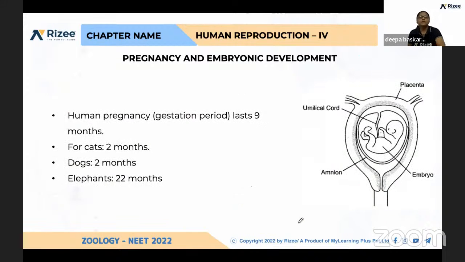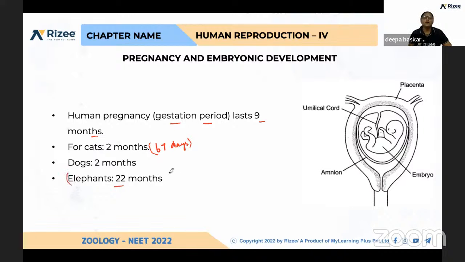Okay, see here how long the gestation period is. It is 9 months in human beings; for cats it is totally 67 days, for dogs 64 days, almost 2 months, and for elephants 22 months.